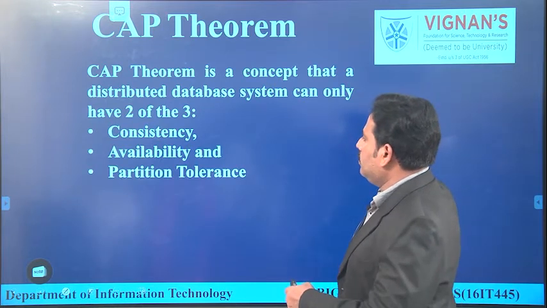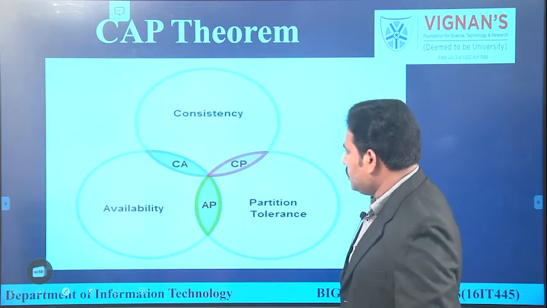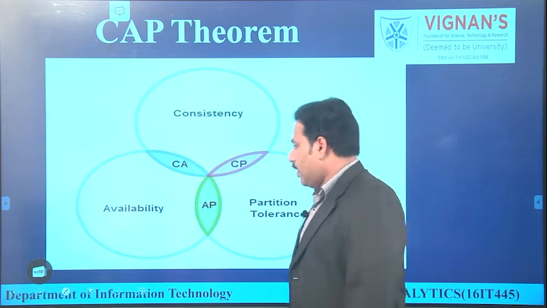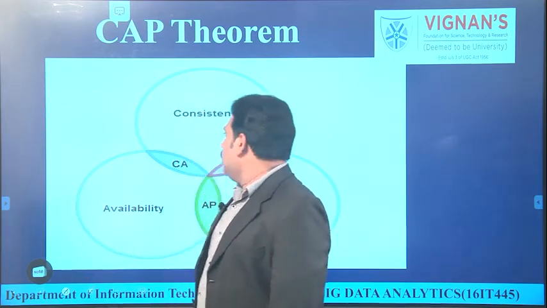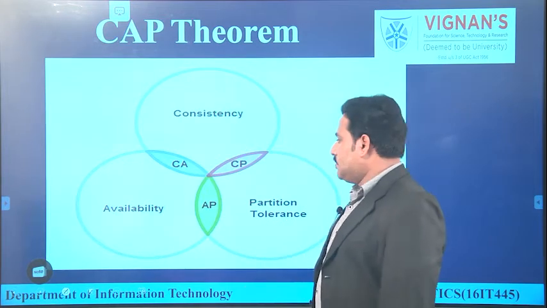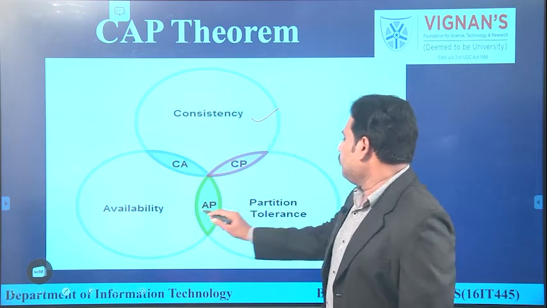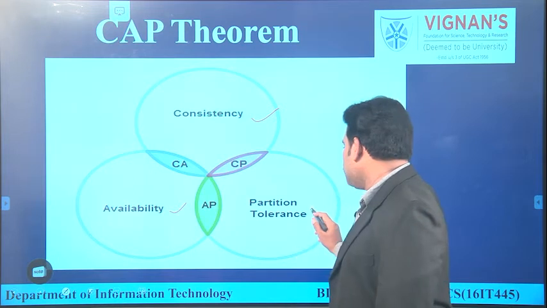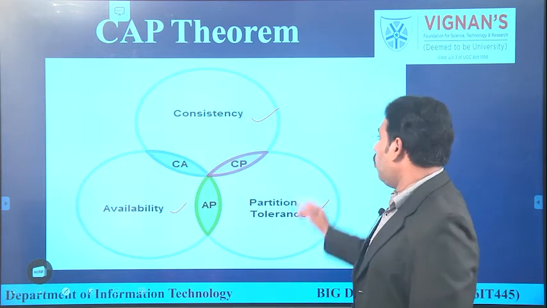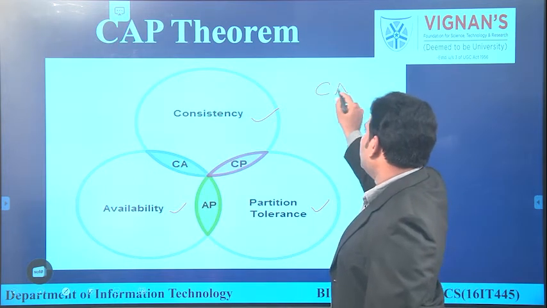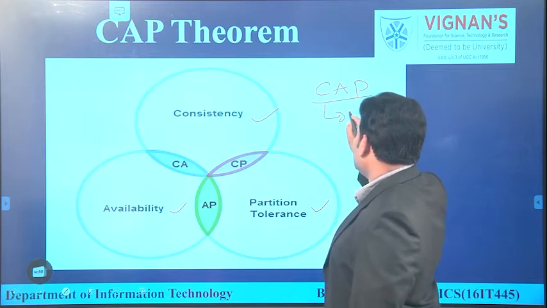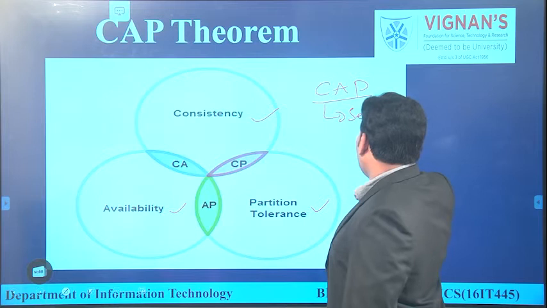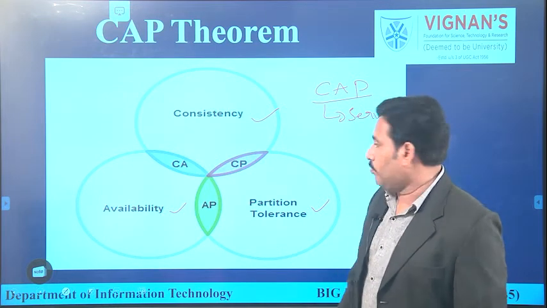Now we'll see the consistency, availability, partition tolerance in detail. Let's have a look at here. Consistency, availability, and partition tolerance are the 3 basic parameters, and we call it the CAP theorem. That means all 3 are services which are going to be offered by the hardware support or in a big data environment.